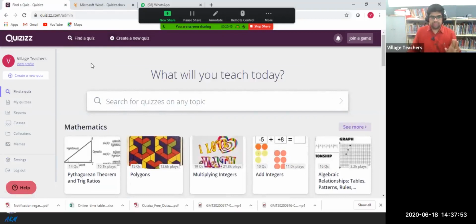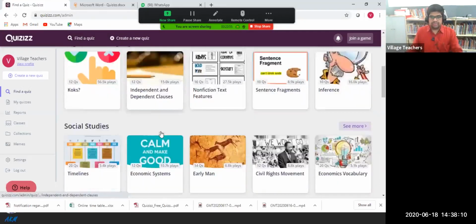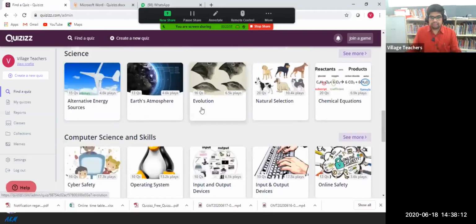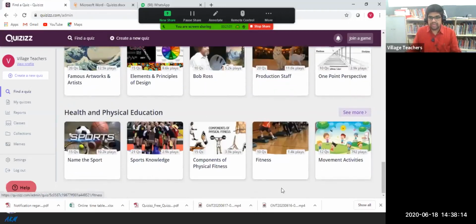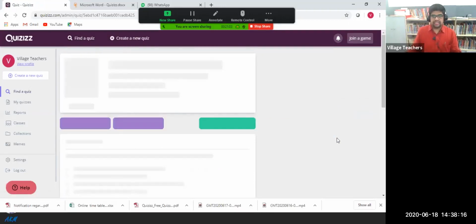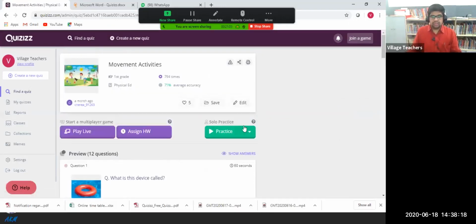So I will show you both, because in some cases we need to take the data from the search bar, and in some cases we are supposed to write down the questions. So it's better you create a new quiz, or just click on find a quiz. I can search, for example, HPE, the fitness or movement activities.